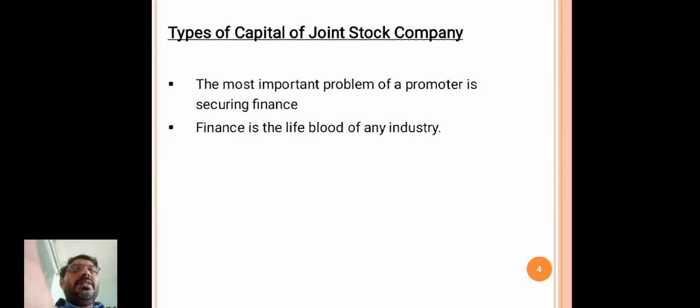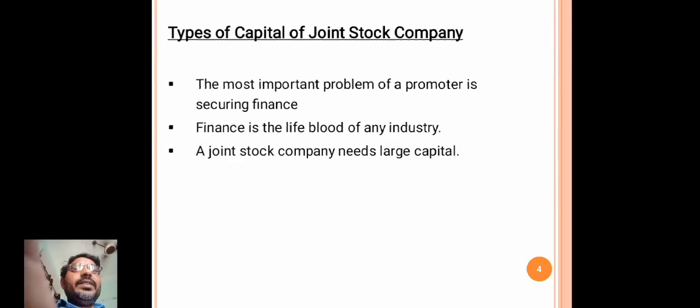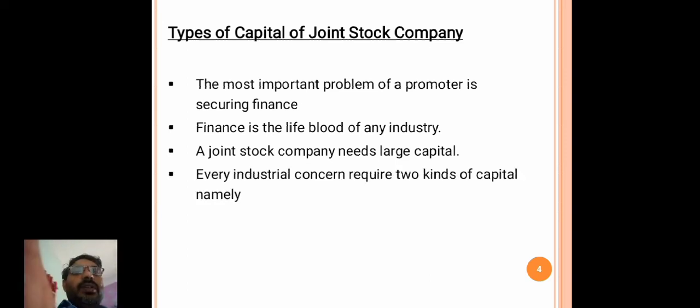Actually the companies require three different kinds of capitals. But the most important problem of a promoter is securing finance.